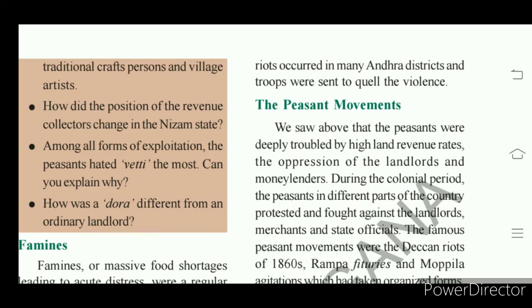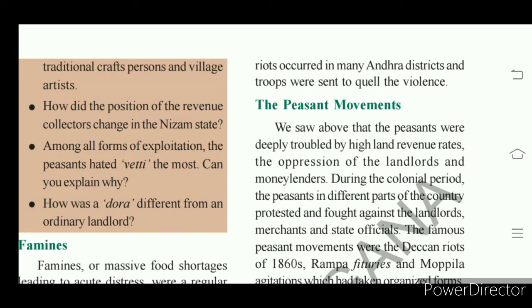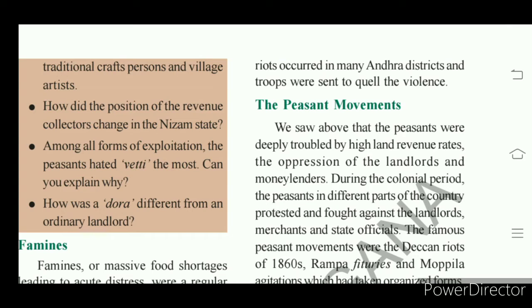During the famine times, peasants suffered a lot and struggled a lot. Many of the people died due to the shortage of food. There were no food grains for people. For many days, they went without any food grains. So it was a very difficult situation faced by the people. How long would they face that situation?